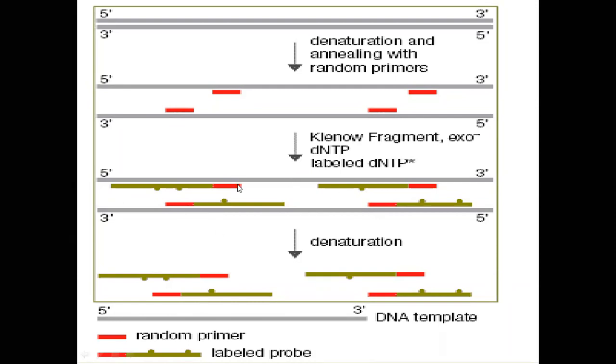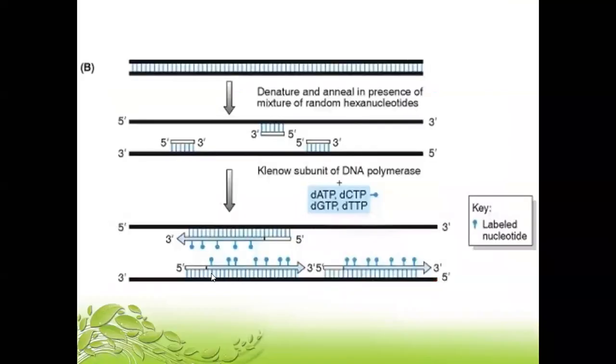Okay, then you have the primer attached over here, then you have extension with the help of labeled dNTPs, and then further you again denature. Then what you have is random primers with the label. You can either get the random primers only or you can get the labeled probe. Okay. So in the end, what have I got? I have got the labeled probe. In nick translation also, if I denature this particular DNA that I have got, which has the labeled dNTPs, I'll be getting only this much of the sequence.